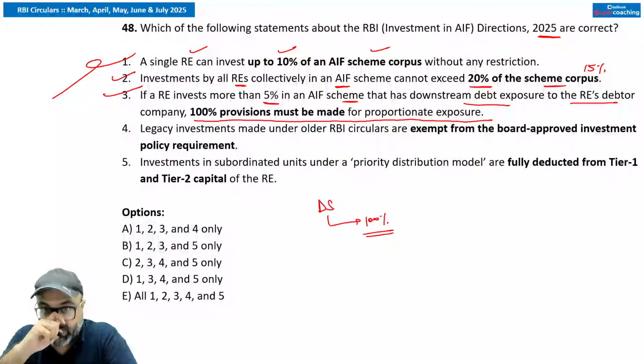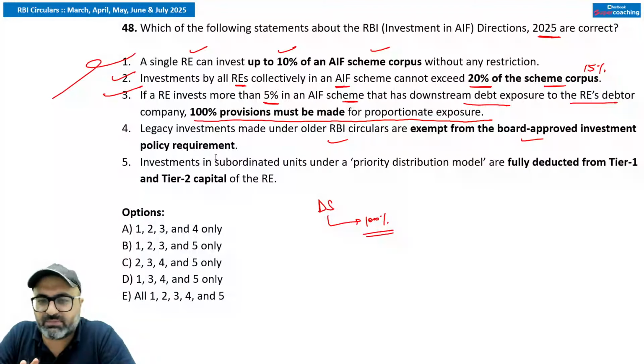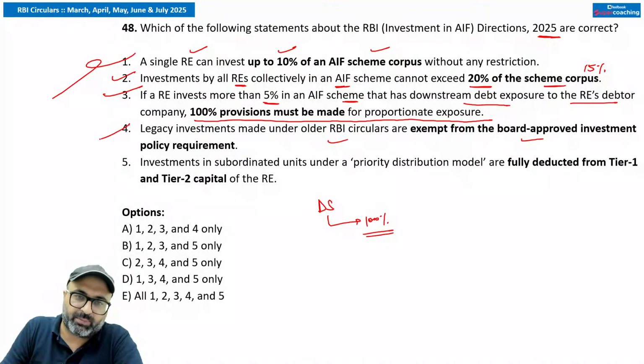Absolutely correct. Next, legacy investments made under older RBI circulars are exempted from the board approved investment policy requirement. Nahi sir. Legacy investments remain valid, but the requirement for a board approved investment policy still applies. Exemption is only for the corpus limit 10% or 20%, not for the policy requirement. Remember that.